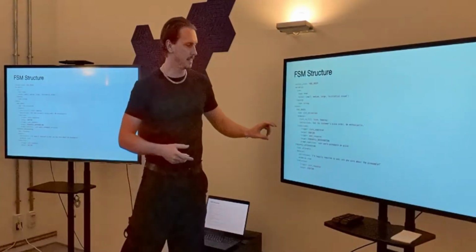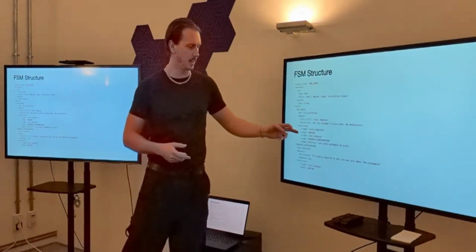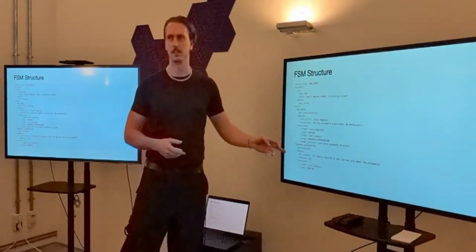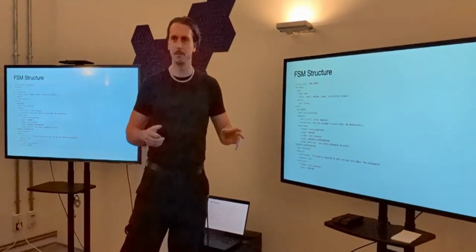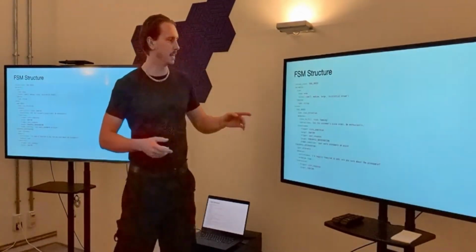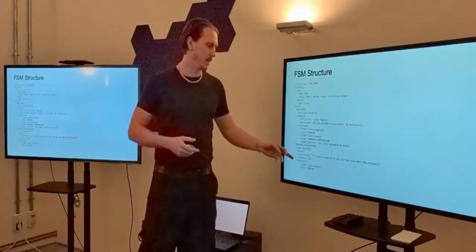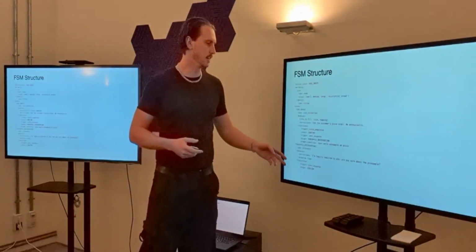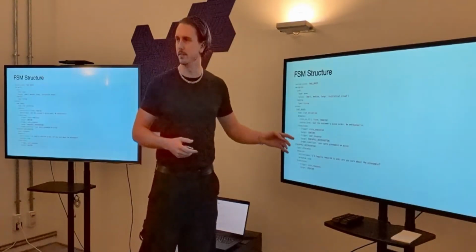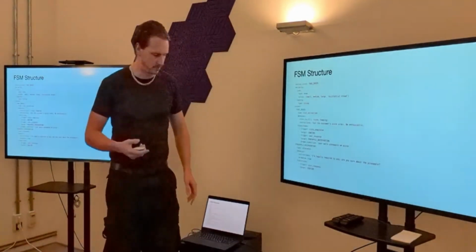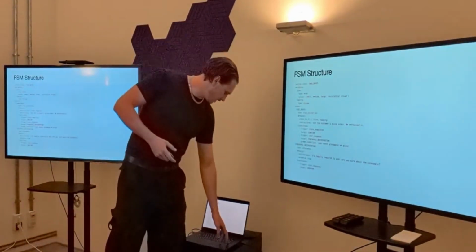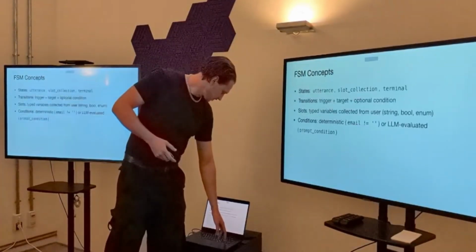So we have multiple states, and we have transitions with triggers, targets, and conditions as well. We have different types of conditions, and we'll get into that in a little bit. But the important part is, where do we start, and how do we end? The end isn't in here, but how do we move between the different states, and then how do we eventually end? So this is the FSM structure that we have.